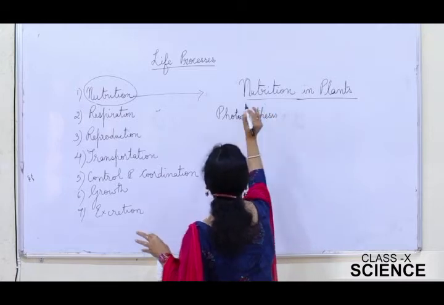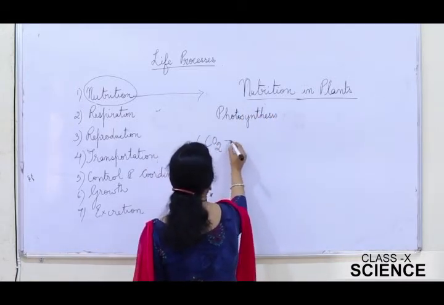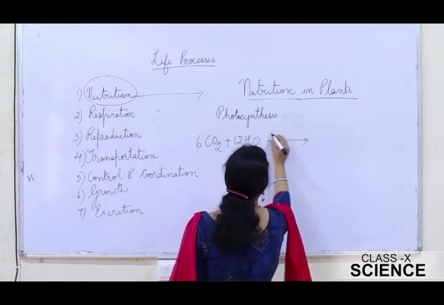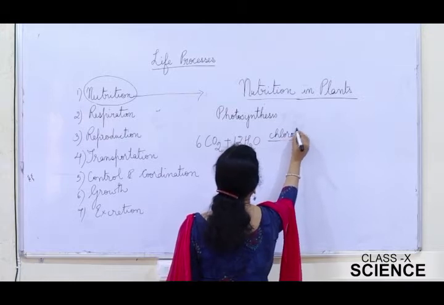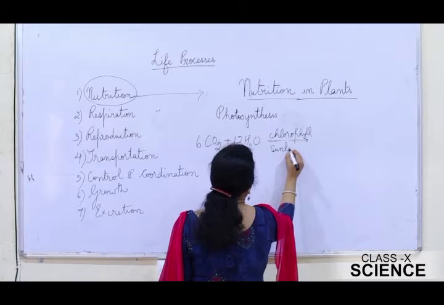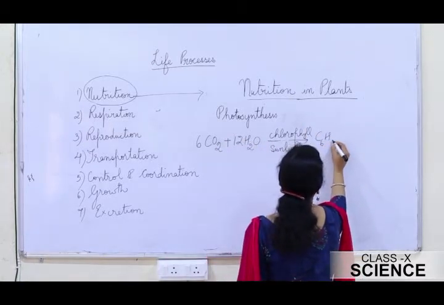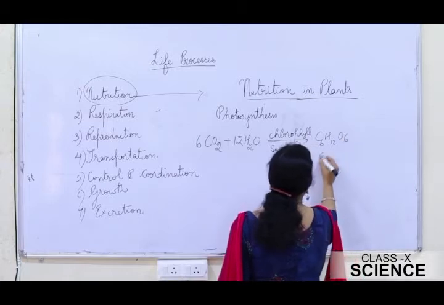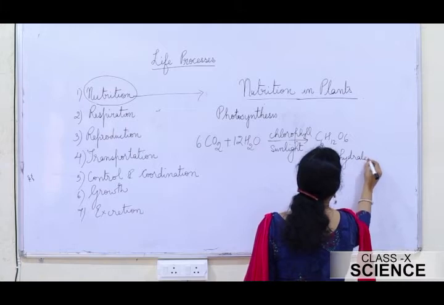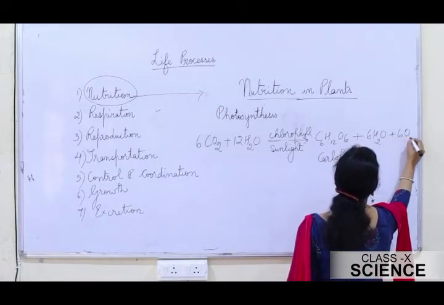If you sum this up in the form of an equation, it is 6 molecules of carbon dioxide plus 12 molecules of water in the presence of chlorophyll and sunlight. It gives a carbohydrate, then you have 6 molecules of water and 6 molecules of oxygen.